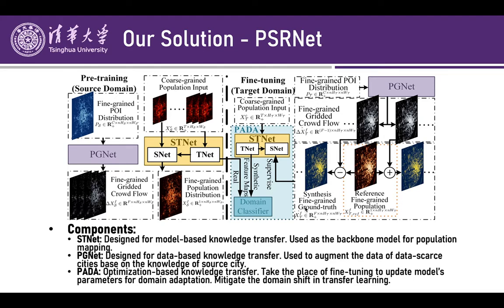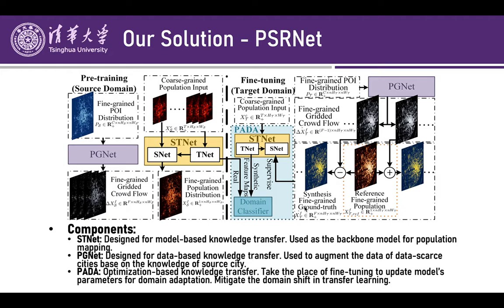To tackle this problem, we propose a systematical solution which is designated as PSRNet, which consists of three components. PSRNet stands for Population Super Resolution Net, and the first component called STNet, Spatial Temporal Net. It is designed for model-based knowledge transfer, and it's used as a backbone model for population mapping. It accepts a sequential coarse grain input and outputs only one fine grain population distribution, whose time slot is the final time slot of the input sequence.